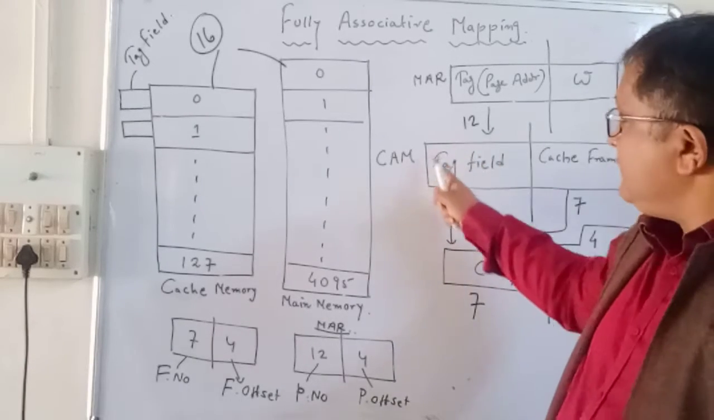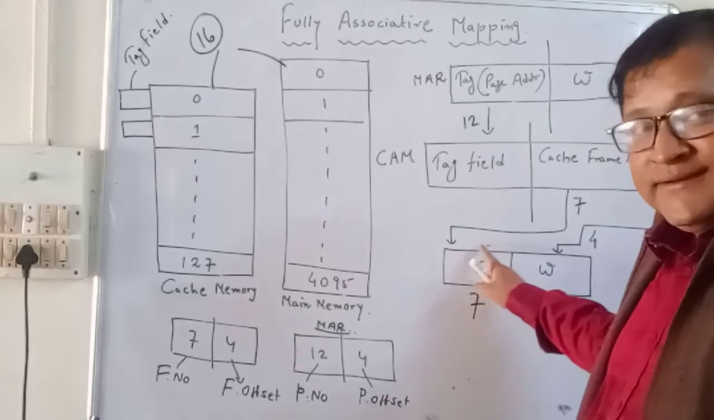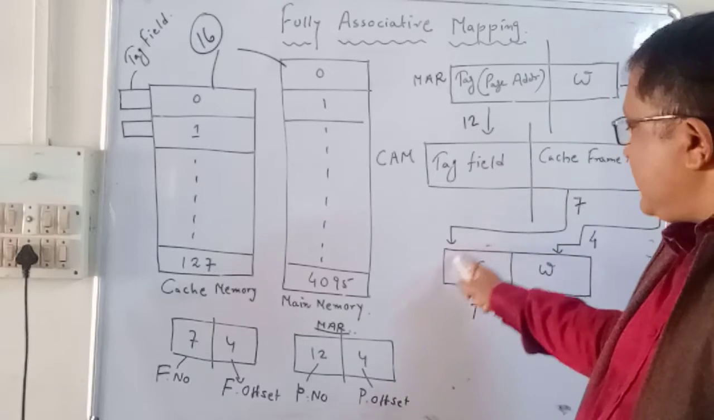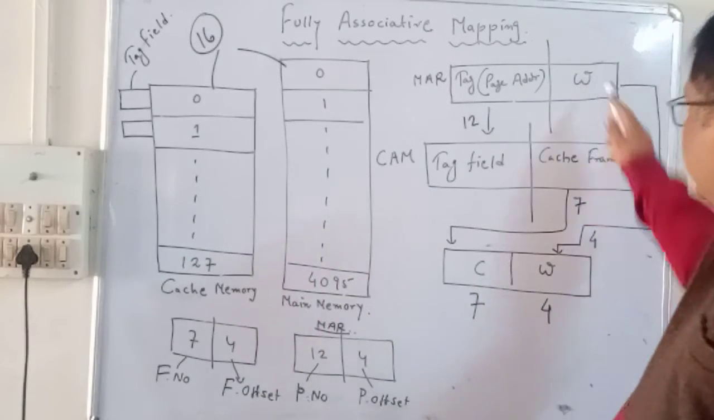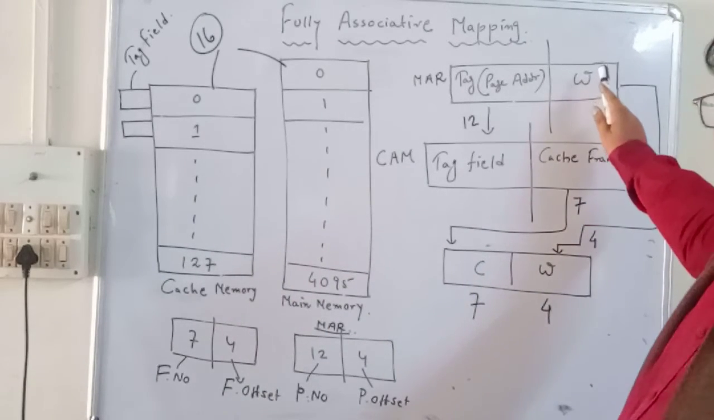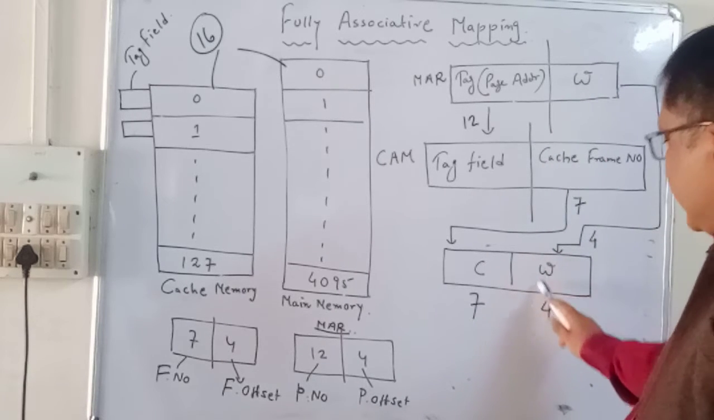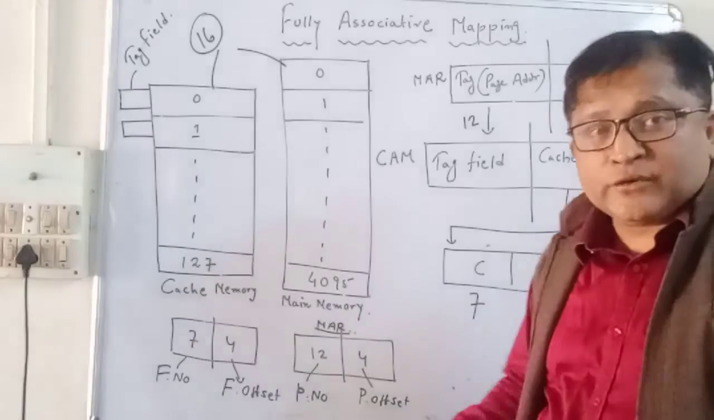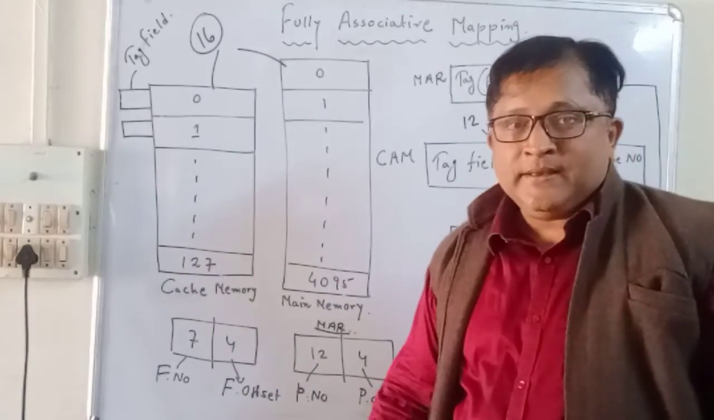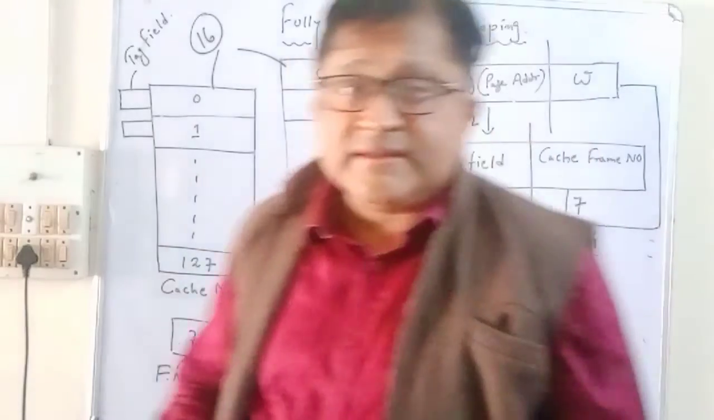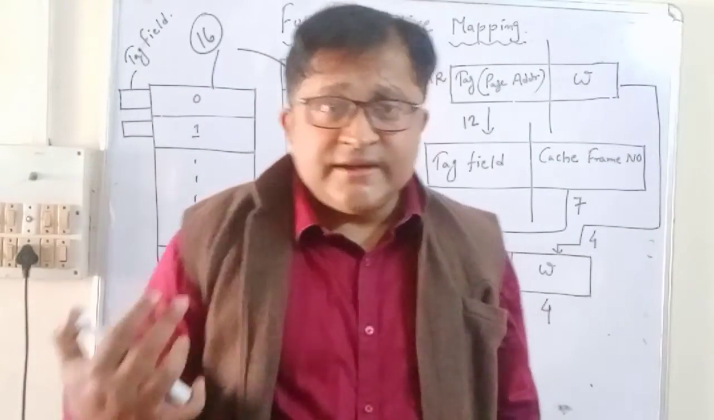Whenever we find that particular page number in the CAM, the corresponding 7-bit frame number will be loaded into this register. This means the particular page number is loaded in this particular cache frame, and the 4-bit page offset is taken from the memory address register. So in this particular 4-bit address location in the cache frame, that particular page is loaded. This is the associative mapping, and this is the searching mechanism carried out in associative memory.